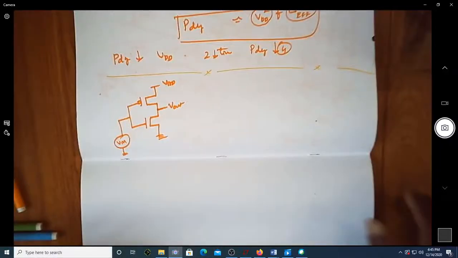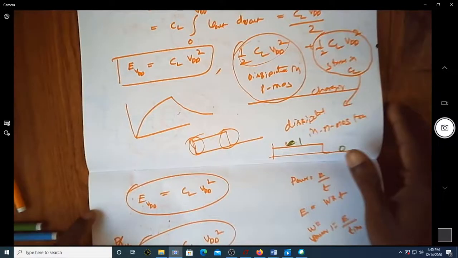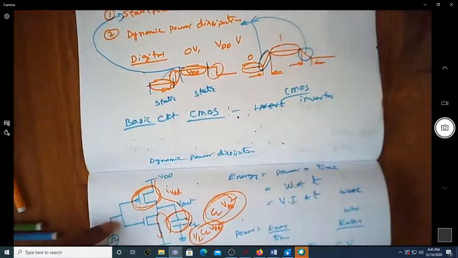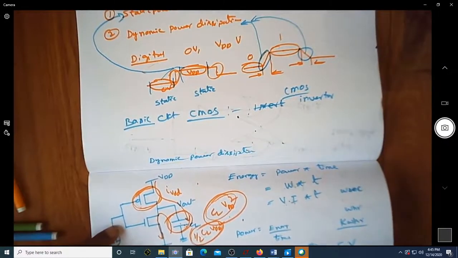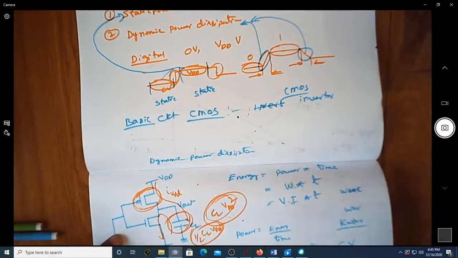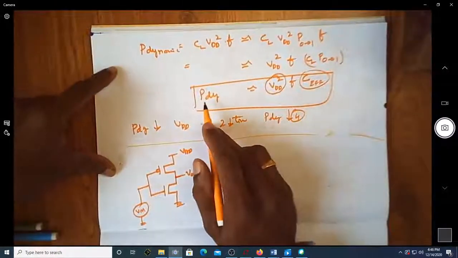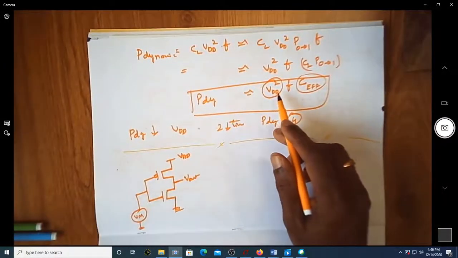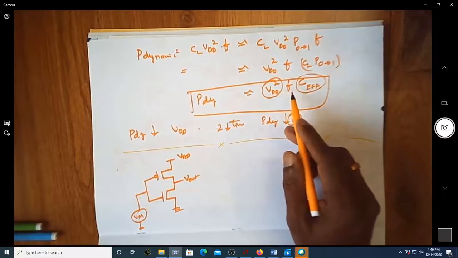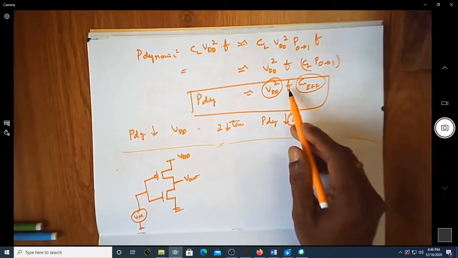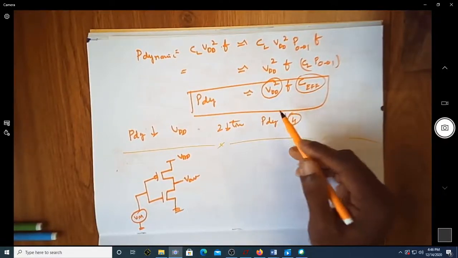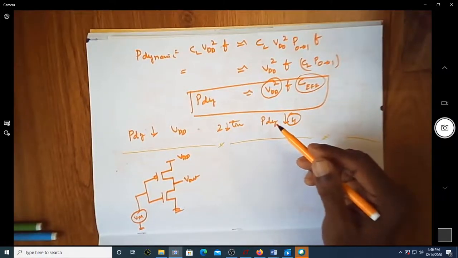Okay, in the previous video we have seen the dynamic power dissipation. That happens during the transition of the output signal from 0 to 1 and 1 to 0, and it was found that the dynamic power dissipation is proportional to the square of the supply voltage and the frequency at which the output changes from 0 to 1 and 1 to 0.